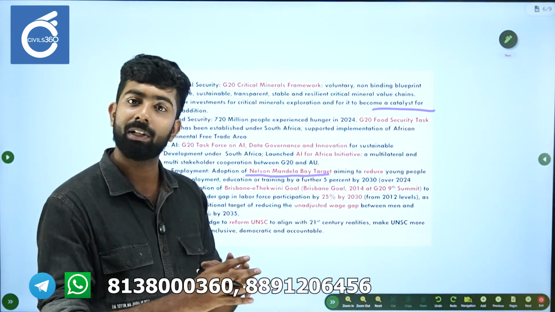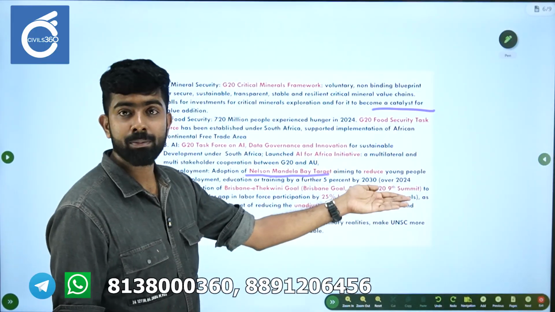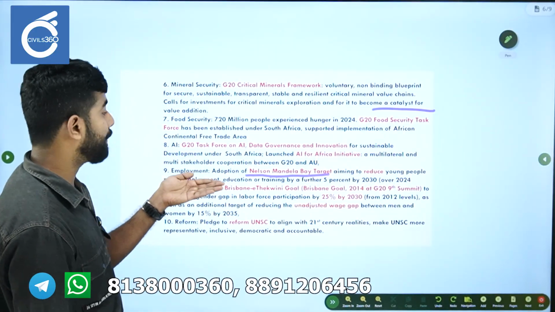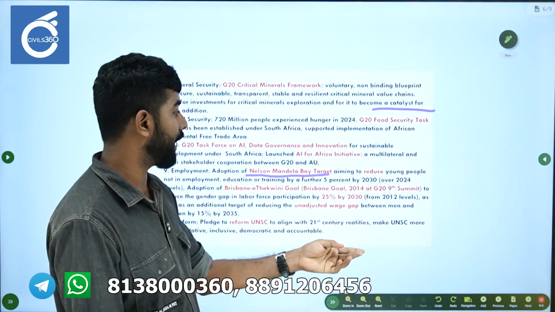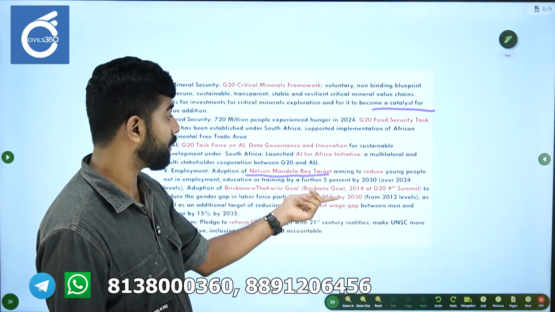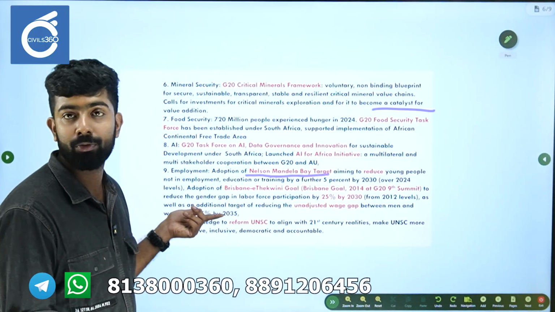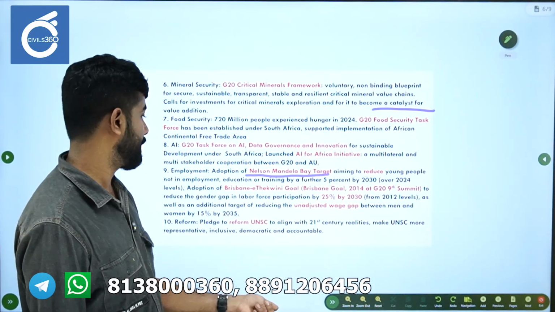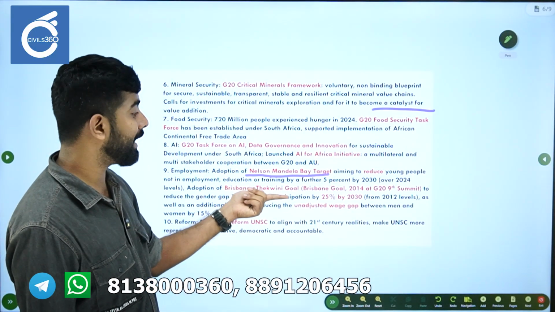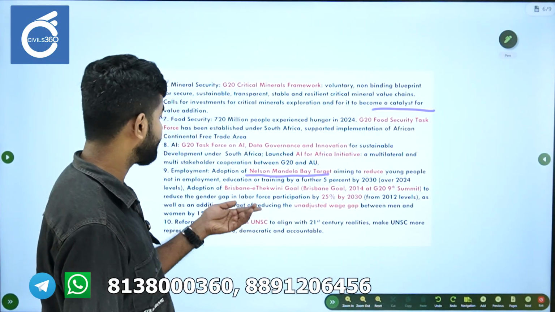Nelson Mandela Bay is actually a municipality within South Africa. The Nelson Mandela Bay target aims to reduce young people not in employment, not in education, not in training by a further 5% by 2030 or 2024 levels. So please understand it is aiming to tackle unemployment. Similarly, eThekwini is another municipality in South Africa.